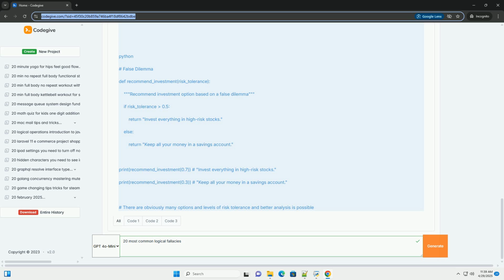13. Straw man. Description: misrepresenting someone's argument to make it easier to attack. You create a weaker, distorted version of their argument. Example.